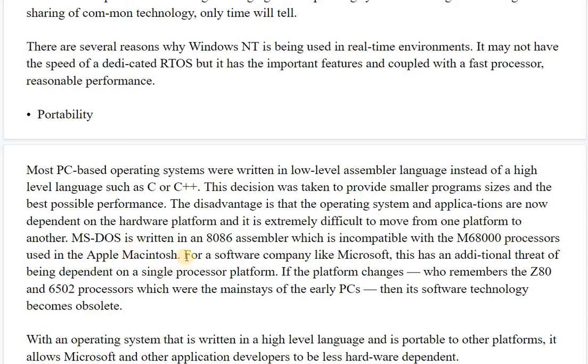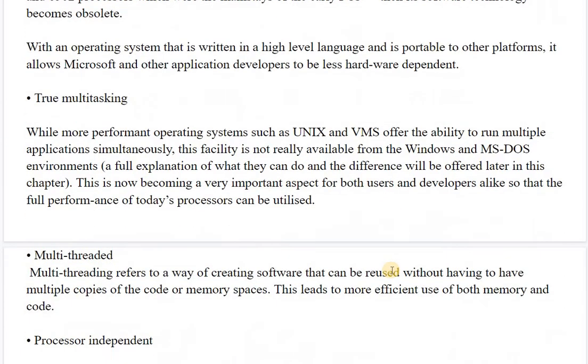Okay, so for a software company like Microsoft, this has an additional threat of being dependent on a single processor platform. If the platform changes, who remembers the Z80 and 6502 processors nowadays, which were the mainstays of the early PCs, then its software technology becomes obsolete. So with an operating system which is written in a high level language and is portable to other platforms, it allows Microsoft and other application developers to be less hardware dependent.